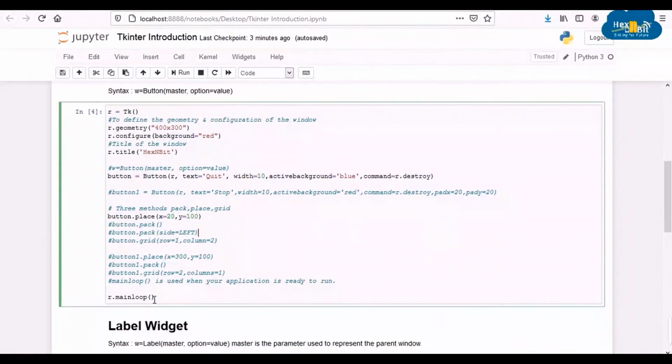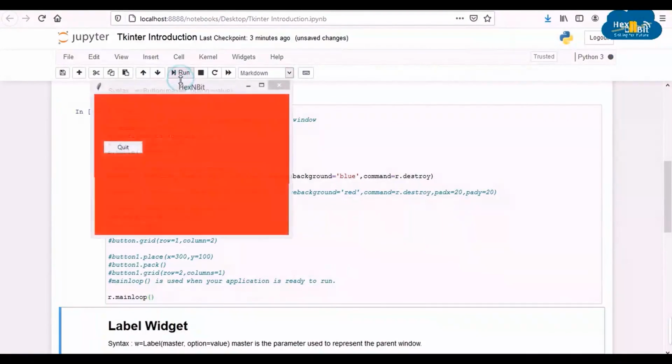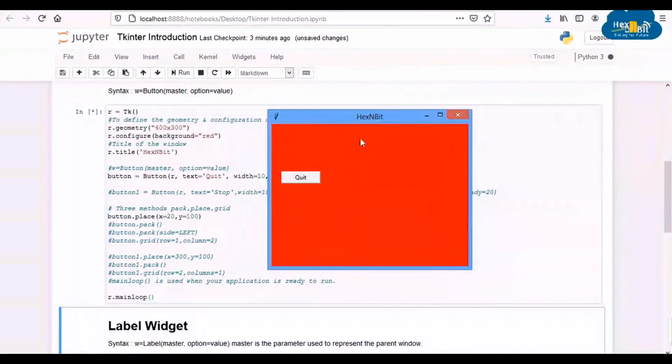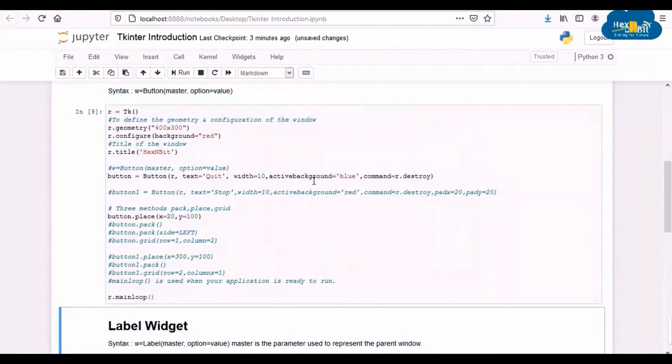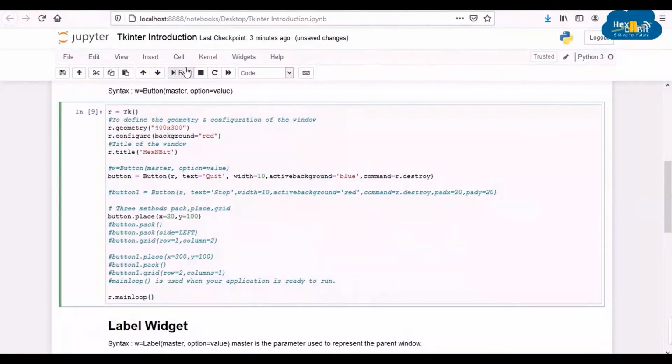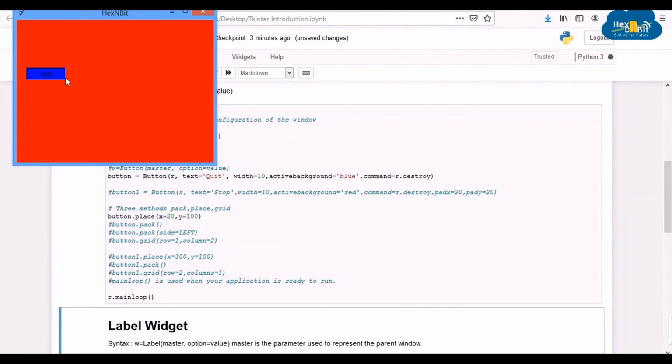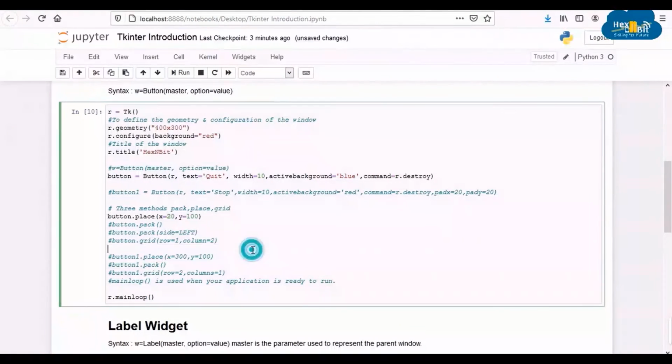Now let's enter the main loop and see how our GUI works. So as you can see, the GUI window with the red background has appeared. The window contains the button which has text as Quit. Let's click this button and check out the result. As you can see, when we click this button, the background of the button turns blue and the GUI window quits. So this was a simple and interactive GUI.